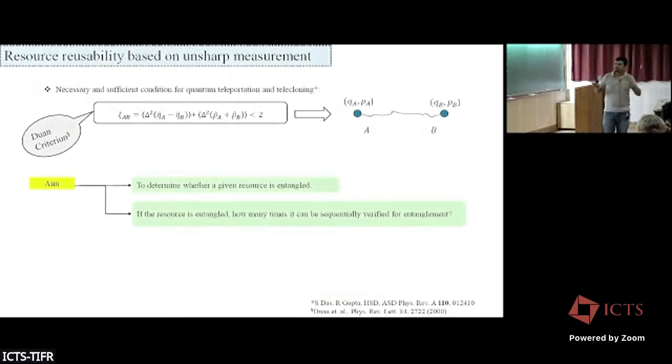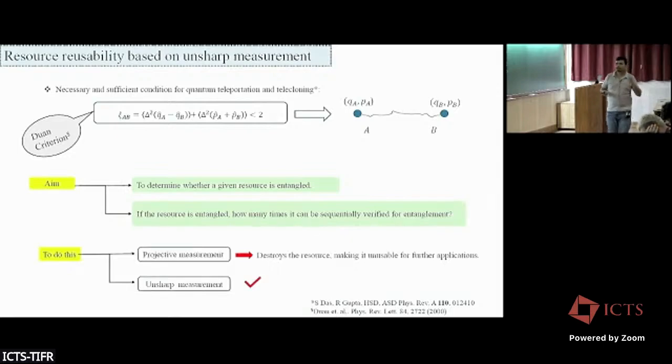Our aim in this protocol is to determine whether a given resource is entangled or not, and if it is entangled, how many times we can detect the entanglement. This entanglement criterion is quite different from bimodal entanglement measures like logarithmic negativity or GGM. To do this, we can perform a projective measurement, but a projective measurement usually destroys the resource. We can know whether the state is entangled, but we cannot use the resource in the next step or in further communication protocols. So in that case we will use unsharp measurement.